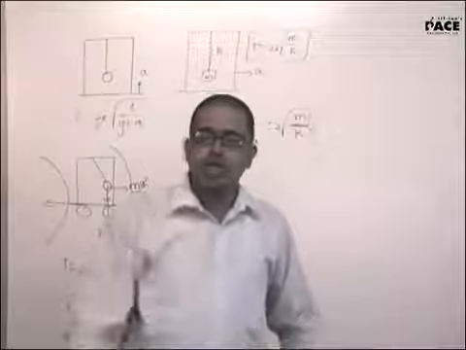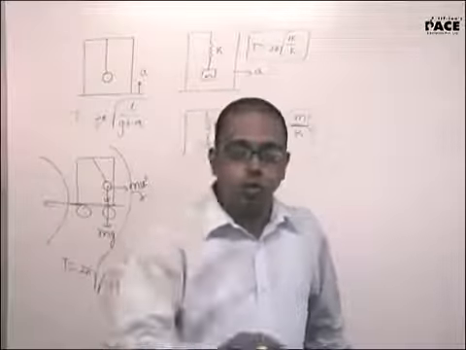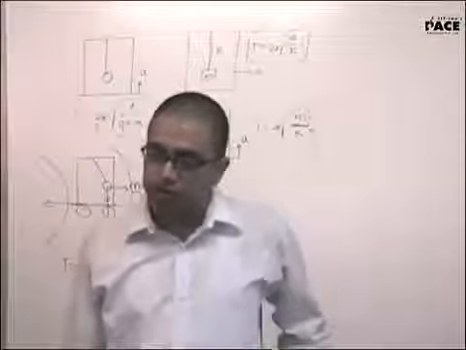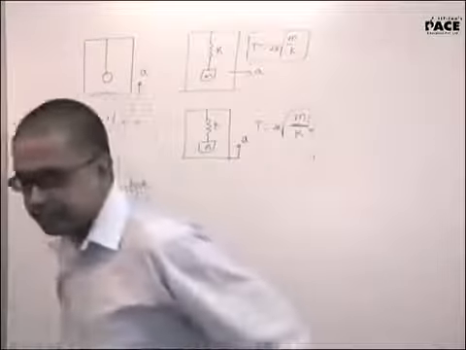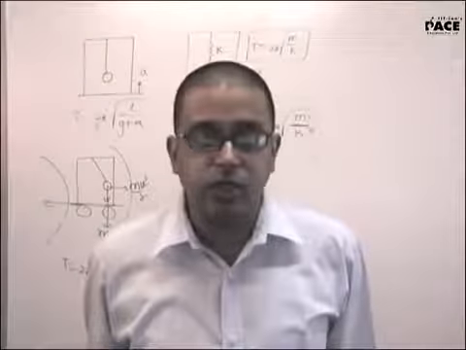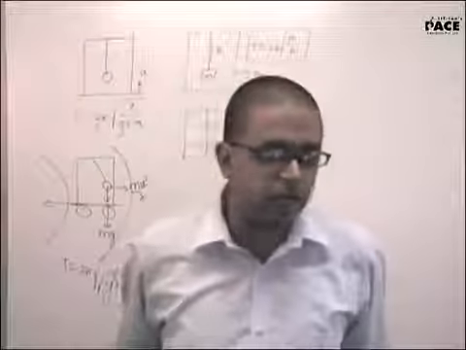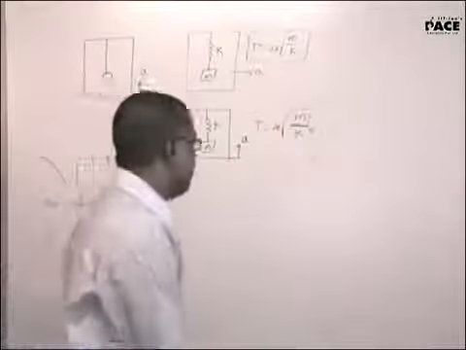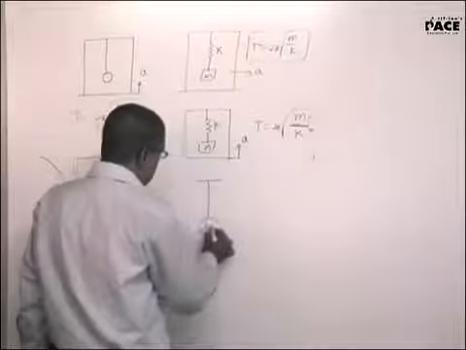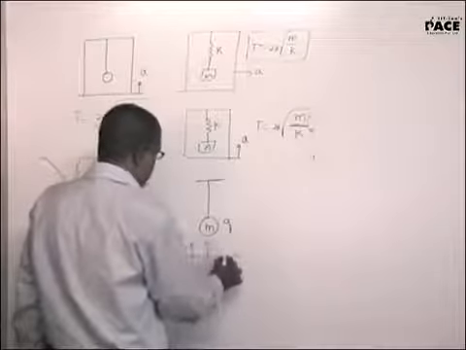If there is an electrostatic field called capital E, E into Q will be the force on the charged particle. Are you aware of this? Electrostatic field E into the charge Q will be the force due to the electrostatic field. I have a block of mass M, charge Q, and electrostatic field switched on.